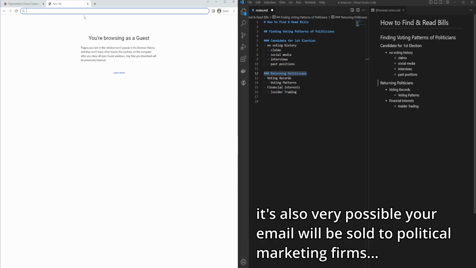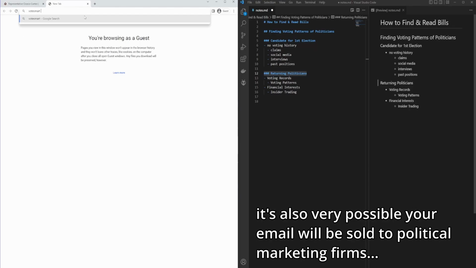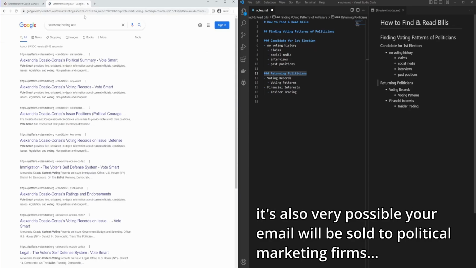In this case, we're going to use VoteSmart. So we're going to go VoteSmart, voting AOC. We want to see the voting records. You can even type in voting records. And there's going to be a couple links here. We want to skip the political summary.